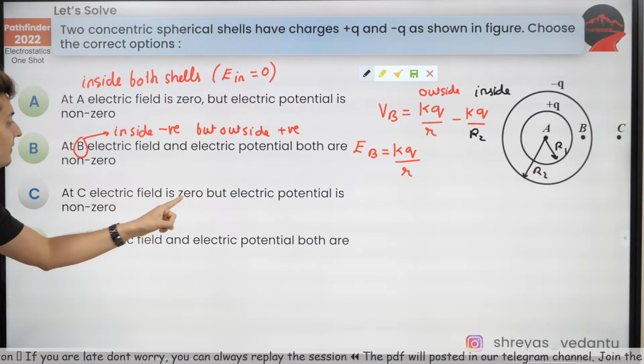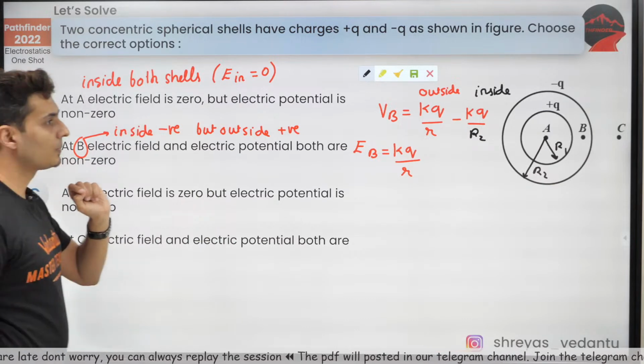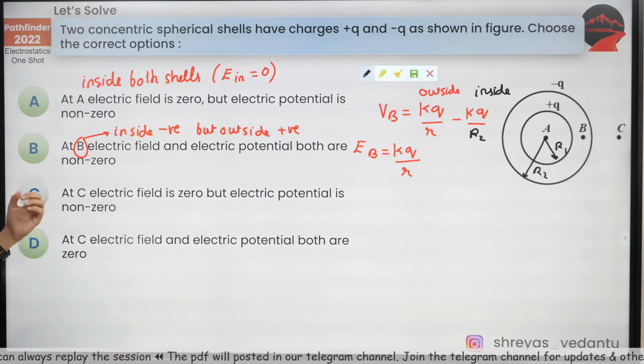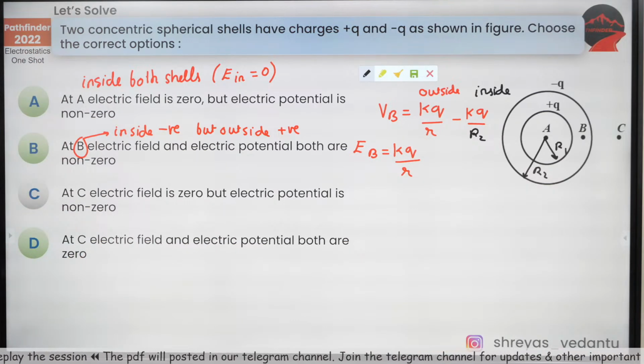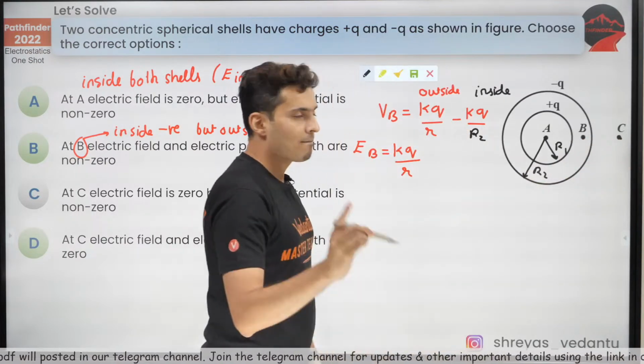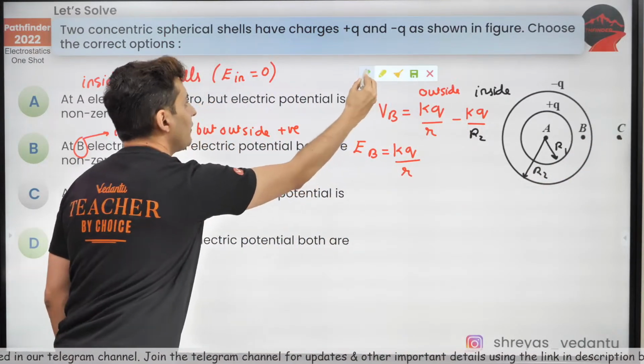Now at C, the field is 0, but potential is non-zero. Well, that's wrong. See guys, at this point C, the net field will be 0.